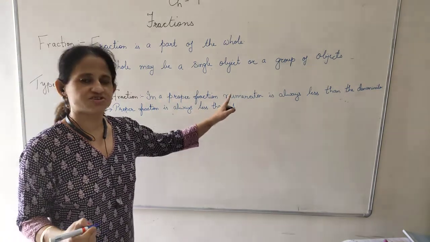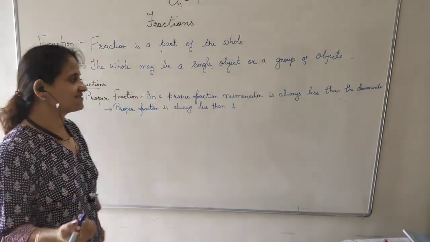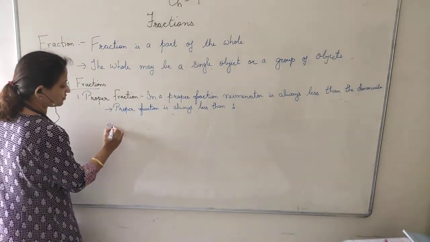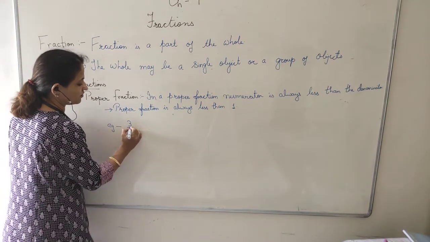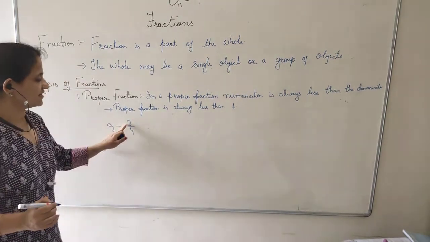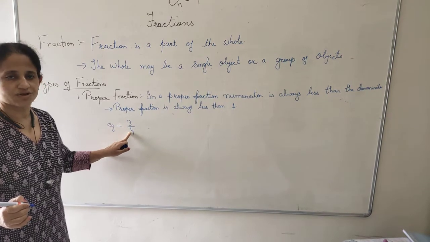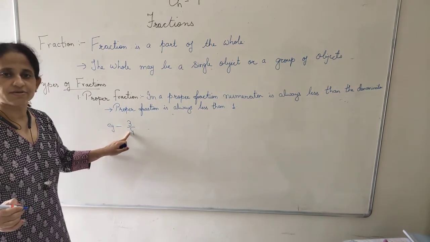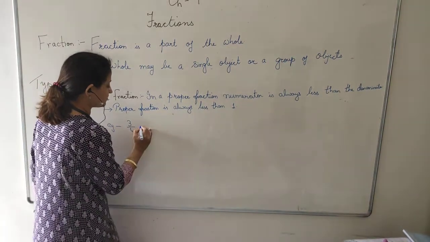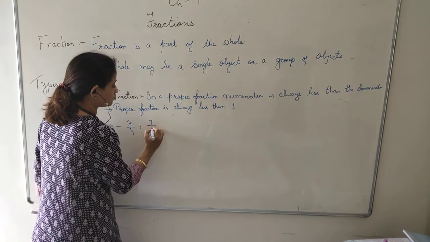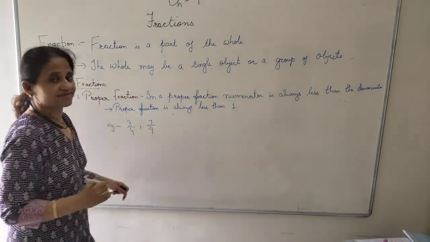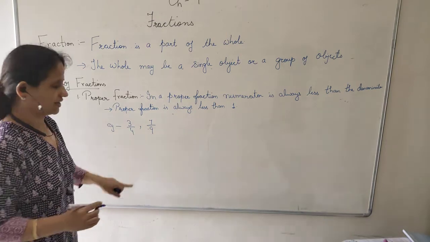In a proper fraction, the numerator is always less than the denominator. I can give you the example, 3 upon 4. See, the numerator is 3 and the denominator is 4. 3 is small, 4 is big. One more example, 7 upon 9. 7 is small, 9 is big.